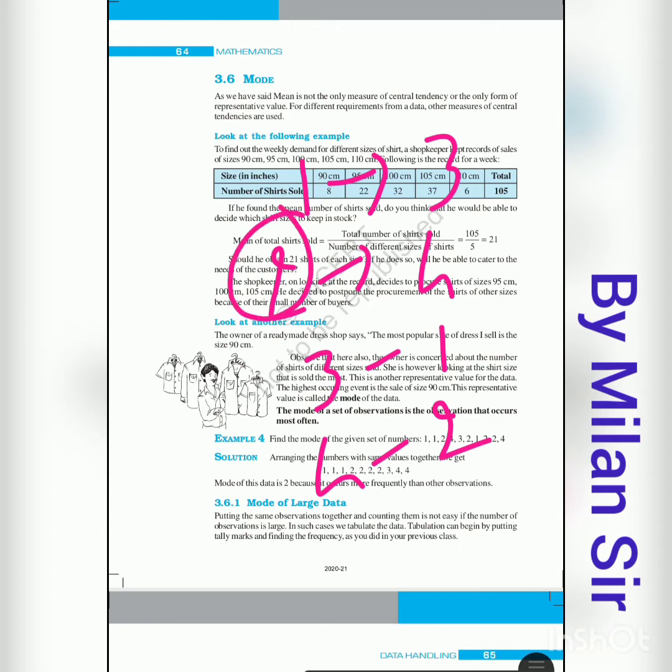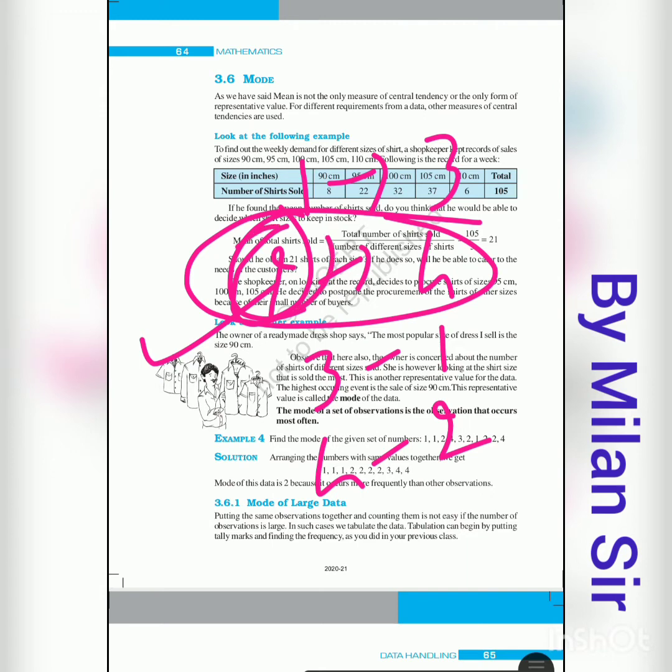So 2 comes 4 times, so our mode is 2. 2 comes most often, that means 2 is repeating the highest number of times here, so it is called the mode. Mode means the observation that repeats the maximum number of times. Here 2 repeats 4 times, so 2 becomes our mode. That means 2 represents all this data, if you use the mode.